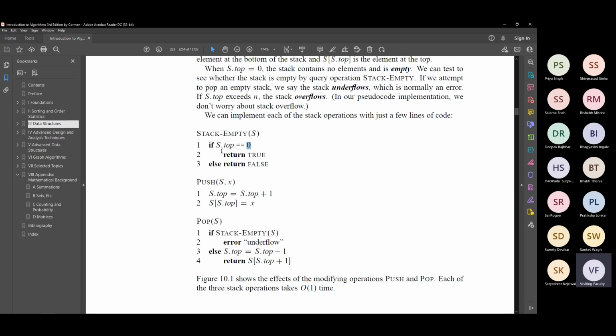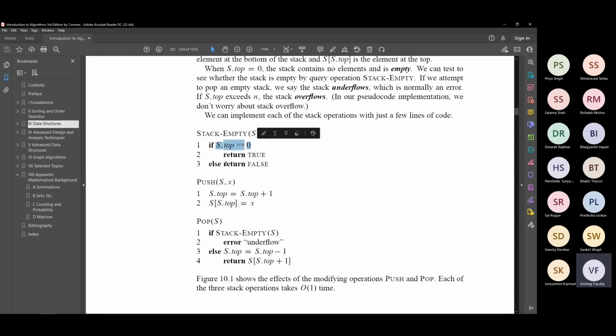So you compare S dot top with 0, and if they are equal, then the stack has to be empty, and so you return the value true. You return in the sense give output. Okay, output is 2.